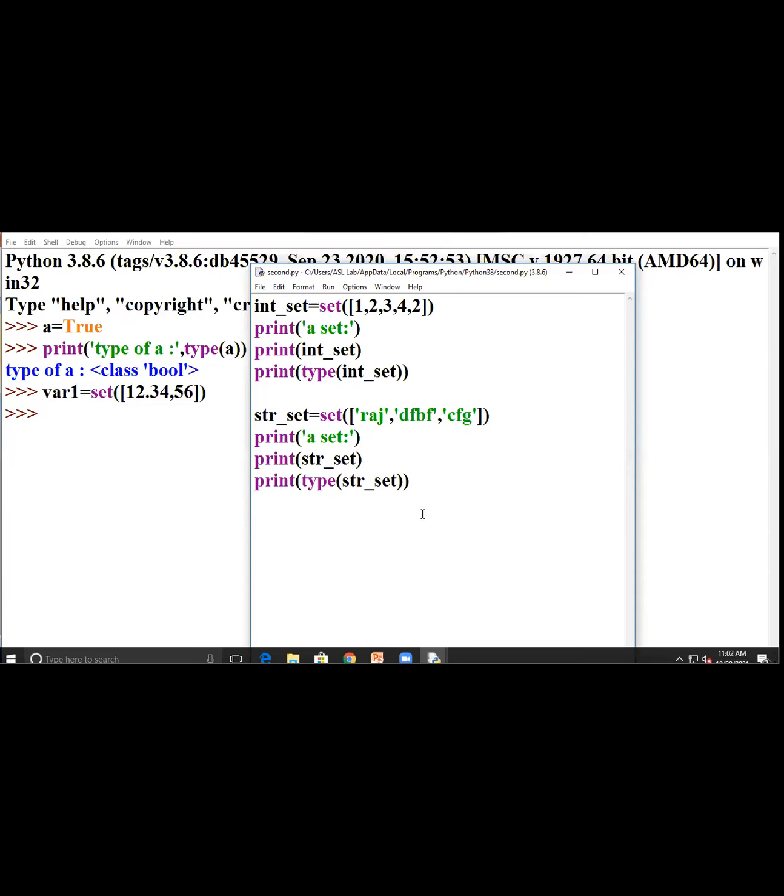Integer, float, character, and double means four different sets. For integer different, for string different, float different, and for double different. Like that, you have to create them in one program. That means you have to write multiple sets in a single program. Understand?